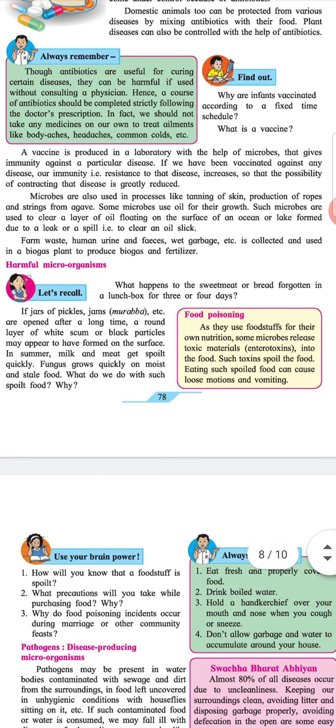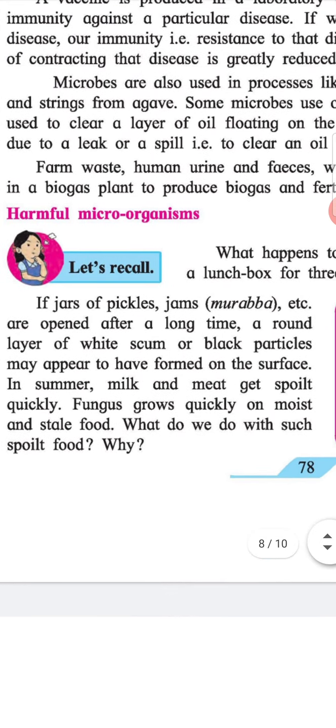Harmful microorganisms. Let's recall. What happens to the sweet meal or bread forgotten in a lunchbox for 3 to 4 days? If jars of pickles, jams (murabba), etc., are opened after a long time, a round layer of white scum or black particles may appear to have formed on the surface. In summer, milk and meat get spoiled quickly. Fungus grows quickly on moist surface. What do we do with such spoiled food? Why?